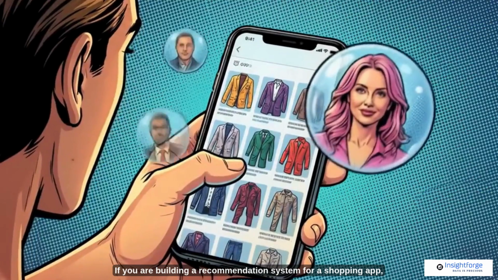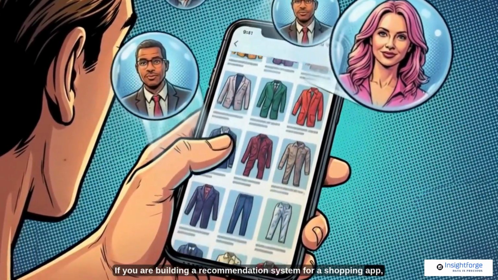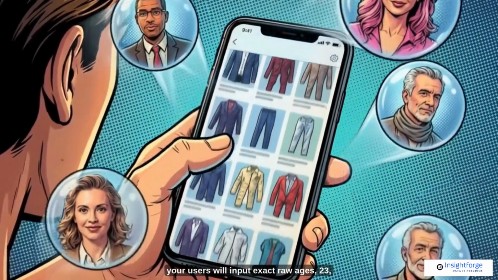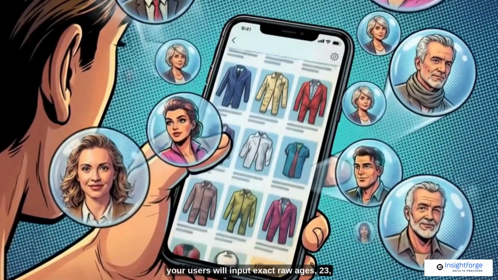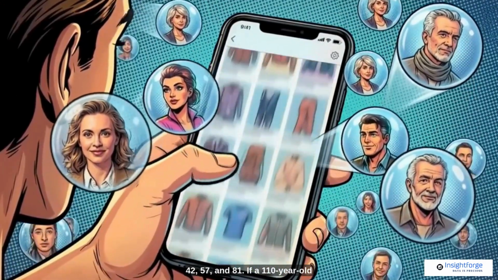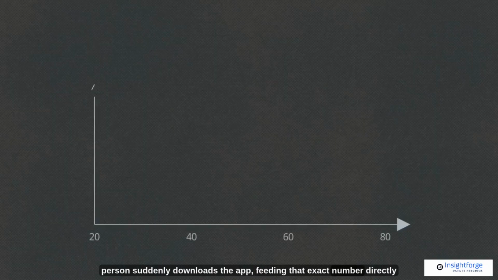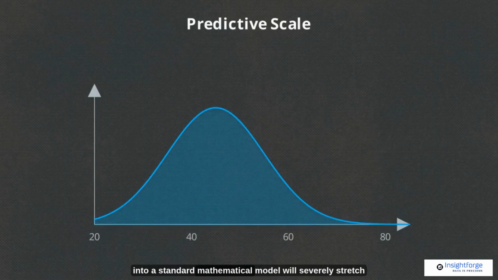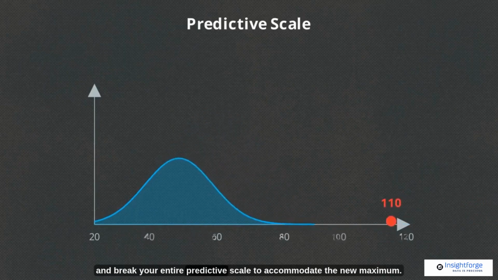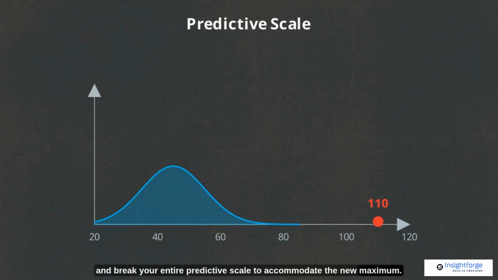If you are building a recommendation system for a shopping app, your users will input exact raw ages: 23, 42, 57, and 81. If a 110-year-old person suddenly downloads the app, feeding that exact number directly into a standard mathematical model will severely stretch and break your entire predictive scale to accommodate the new maximum.